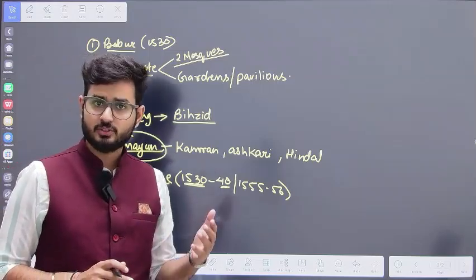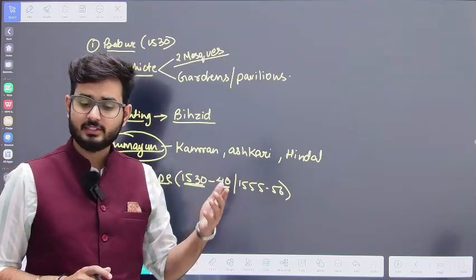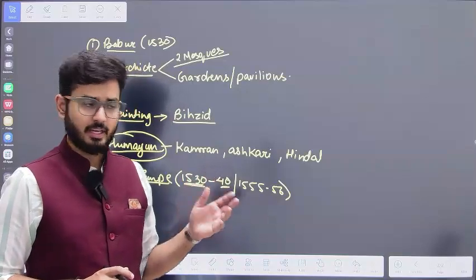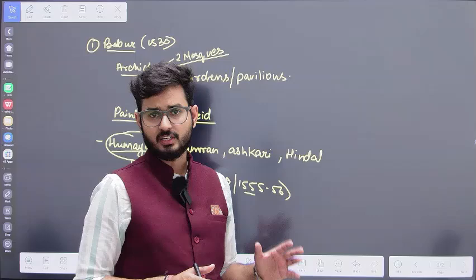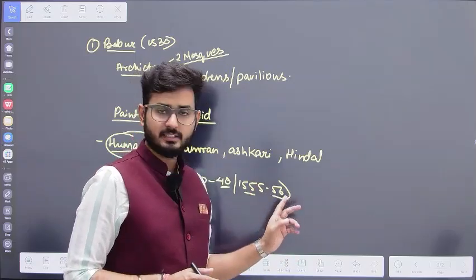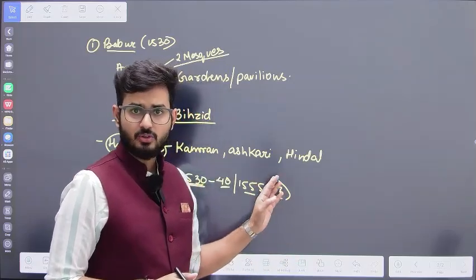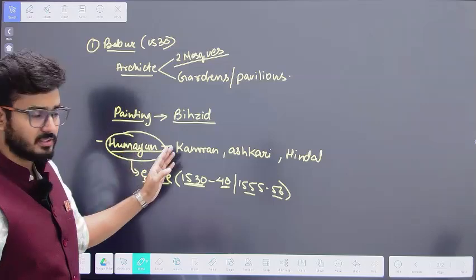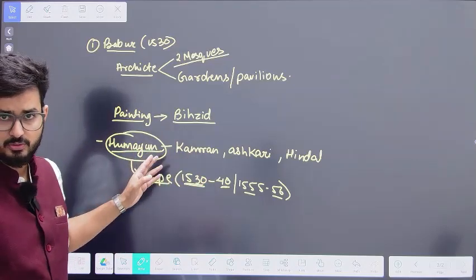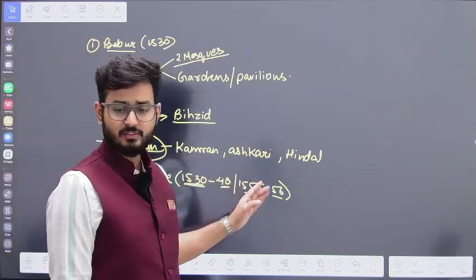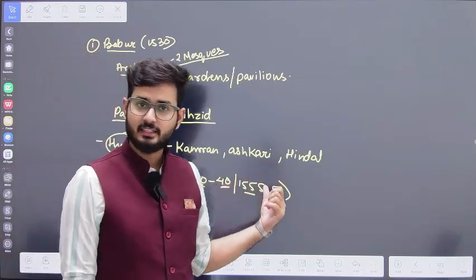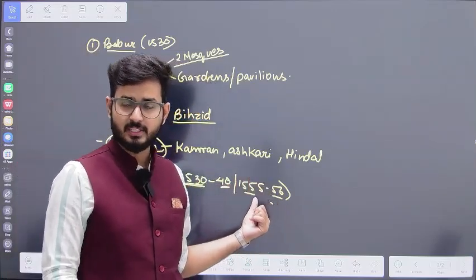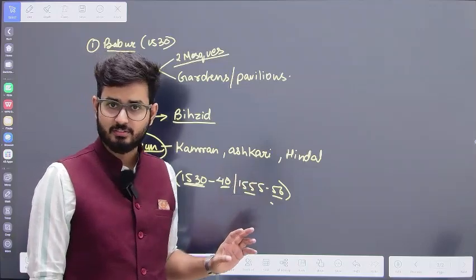He defeats the Sur Empire and re-establishes the Mughal Empire in 1555, but he dies within a few months, in 1556. So his tenure was from 1530 to 1540, then he was removed. From 1540 to 1555 there was the Sur Empire of Sher Shah Suri, and then he replaced the Sur and died in 1556.